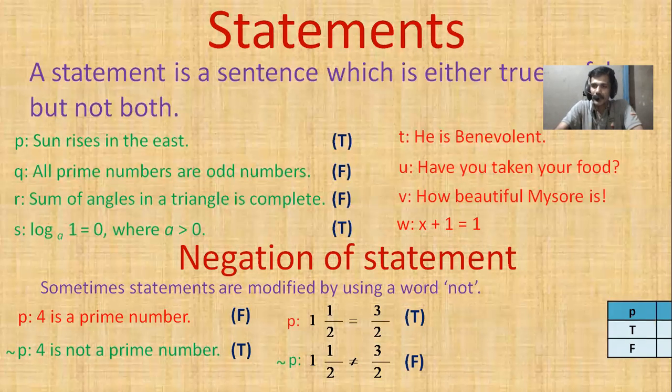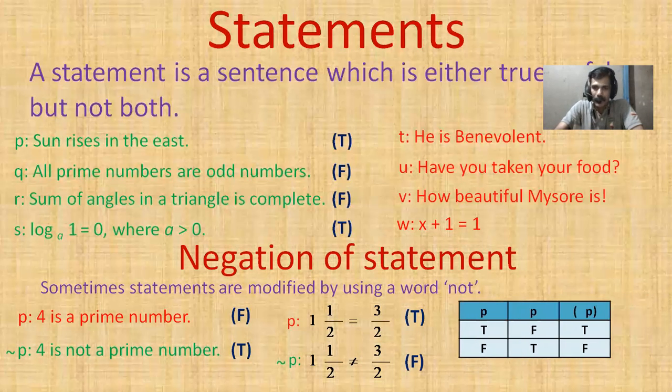Now we'll make a truth table. First we take statement P, then the negation of P. If P is true, negation of P is false. If P is false, negation of P is true. Again, we'll write truth values for the negation of negation P. Here negation P is false, so negation of negation P will become true. Similarly, if negation of P is true, then negation of negation P will be false.